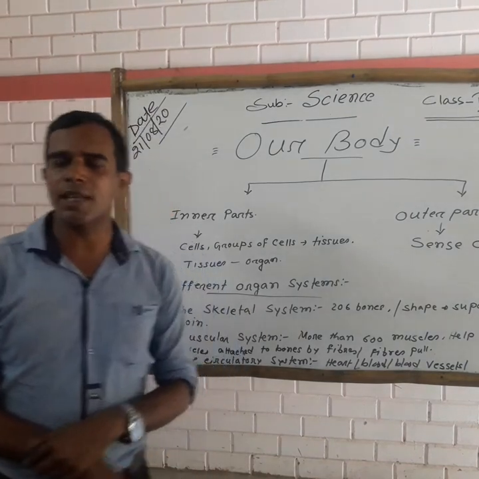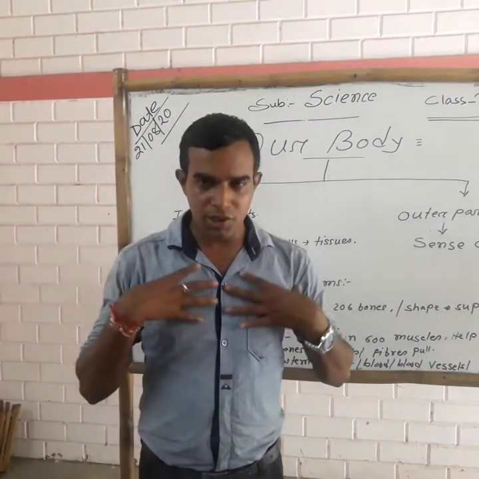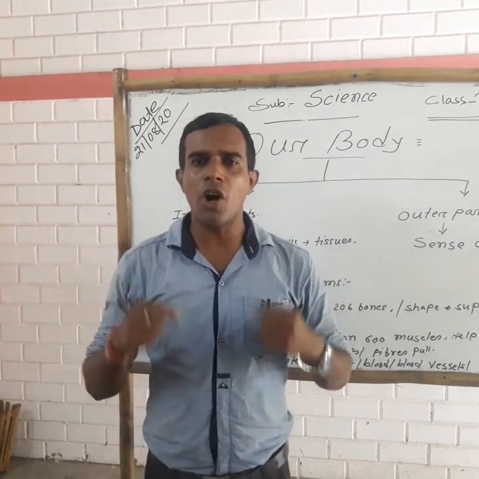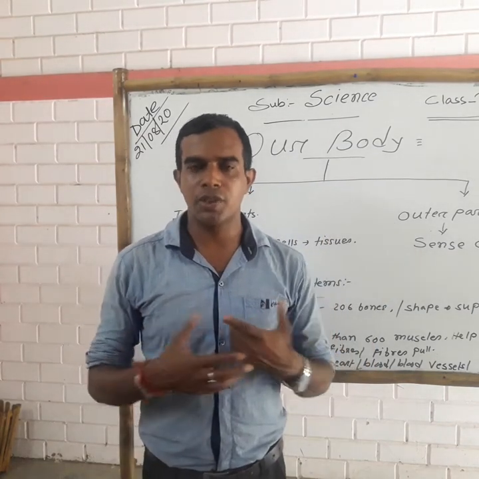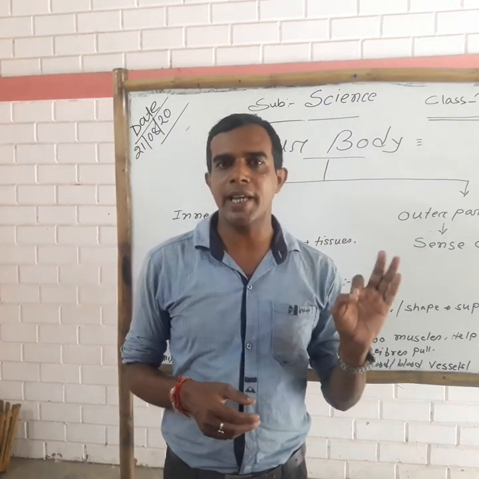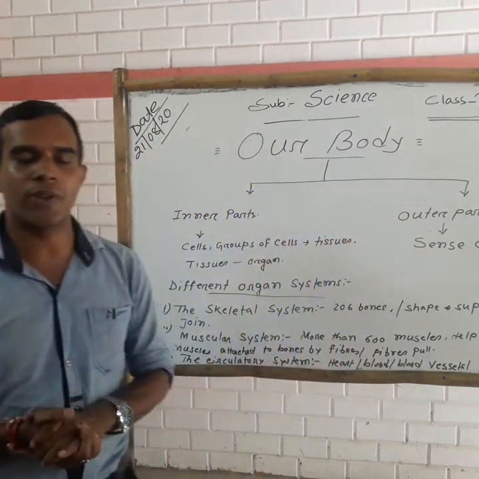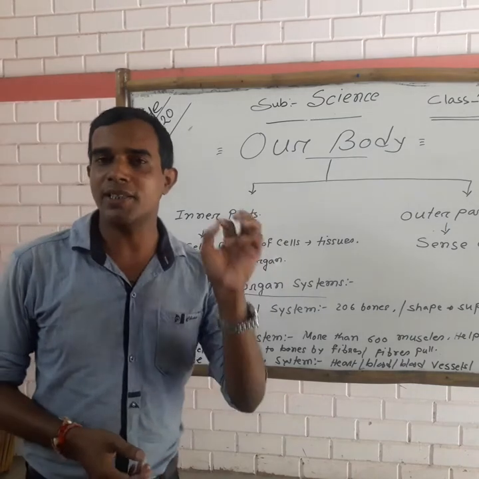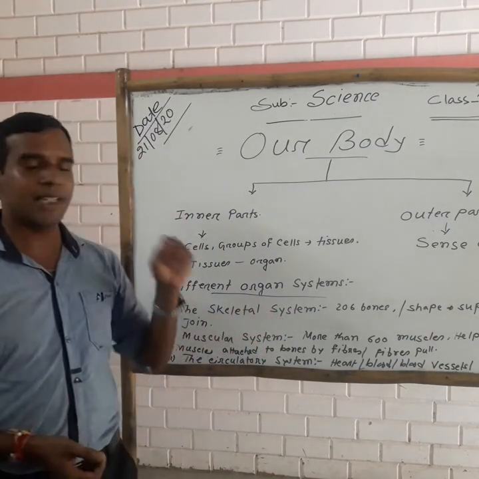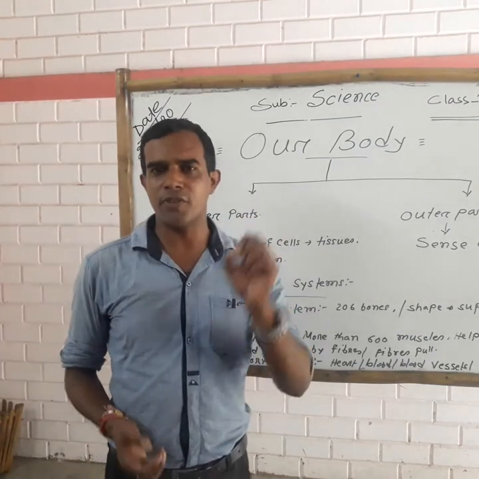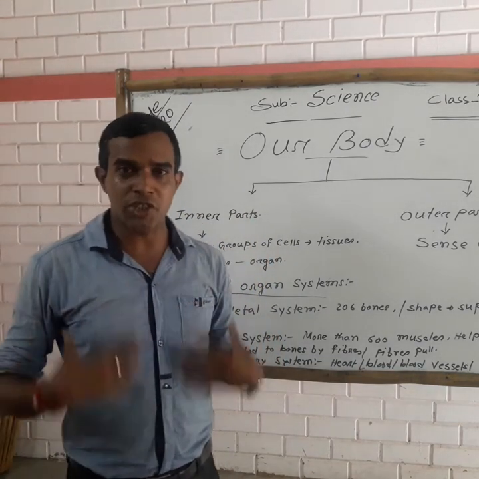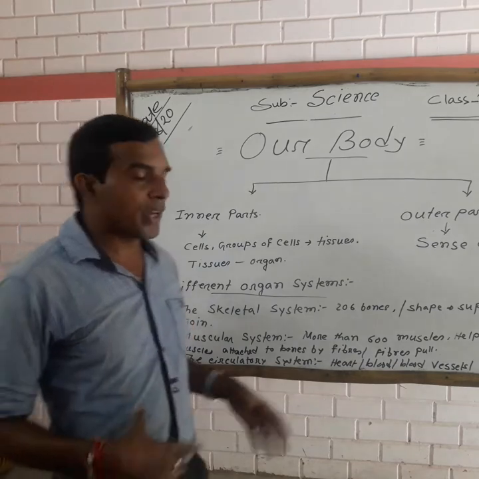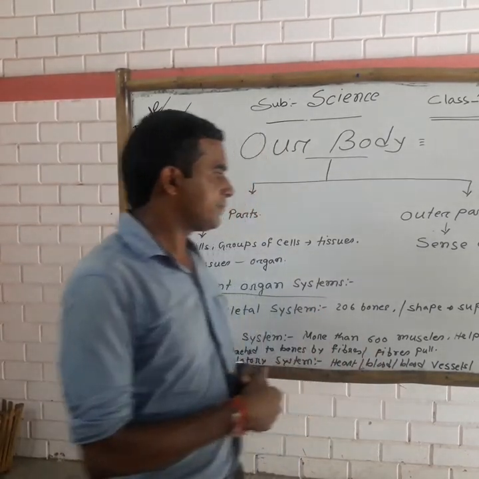The skeleton system is formed only by the bones. In the skeleton system there are 206 bones. How many bones are there? 206 bones. An important function of the skeleton system is that it gives proper shape and support to our body.